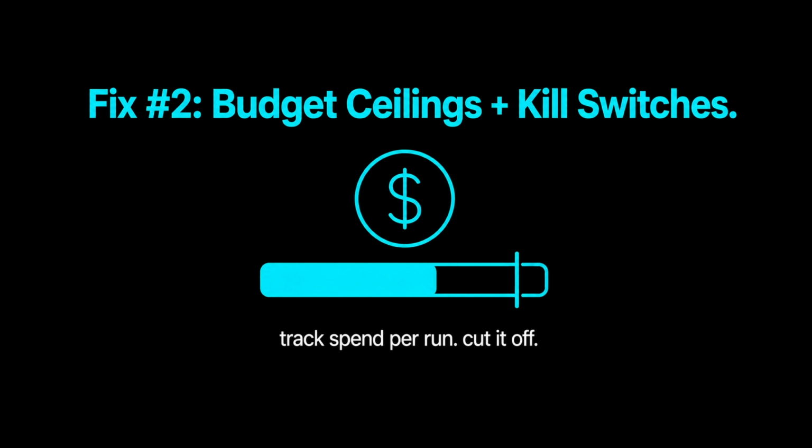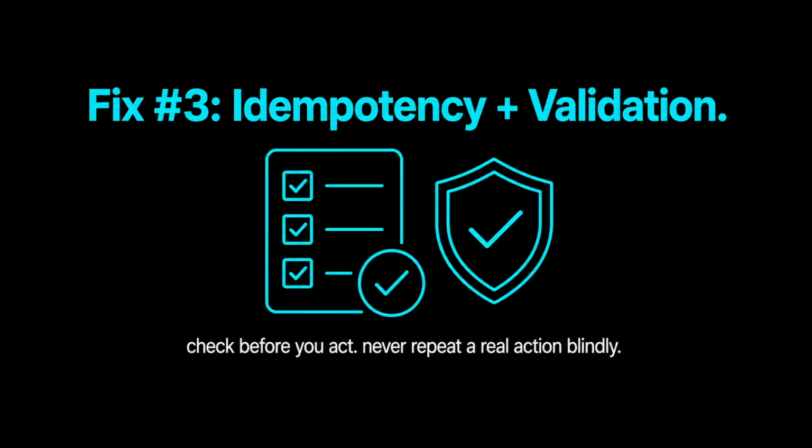Fix 2 handles the cost explosion. Put an actual dollar ceiling on every run, tracked in real time, not just at the end of the month. Every tool call, every model call, add up the estimated cost as you go, and the second it crosses your threshold, the loop dies immediately, no matter what step it's on. Pair that with an alert, like a Slack ping, an email, whatever, the moment any single run crosses even half your normal budget. You want to know about the weird run while it's happening, not 3 weeks later on an invoice.